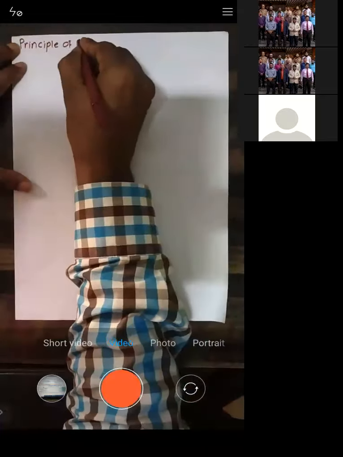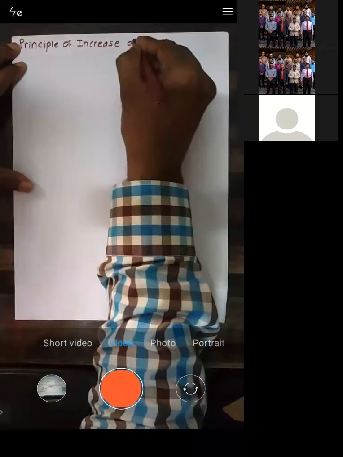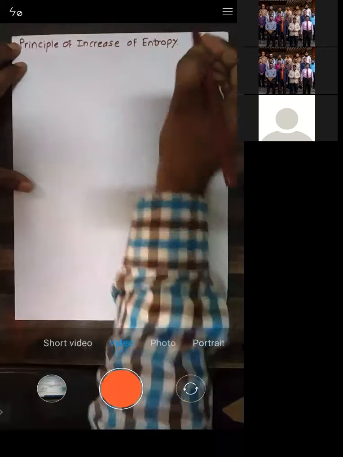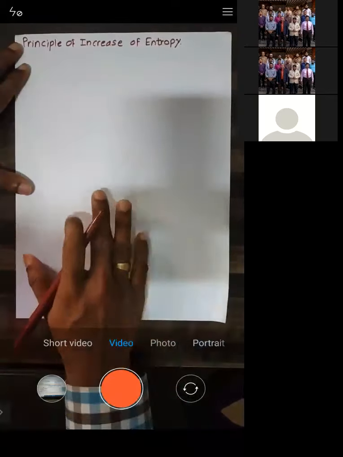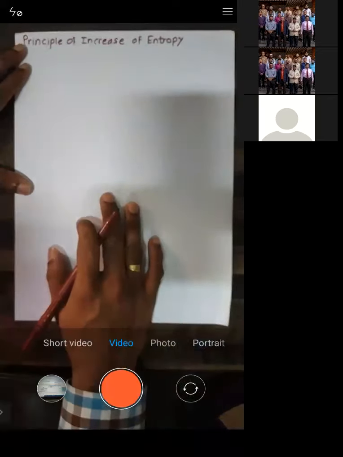increase of entropy. We'll start with the principle of increase of entropy. Okay, so we will understand what is the principle of increase of entropy. What is the principle of increase of entropy?